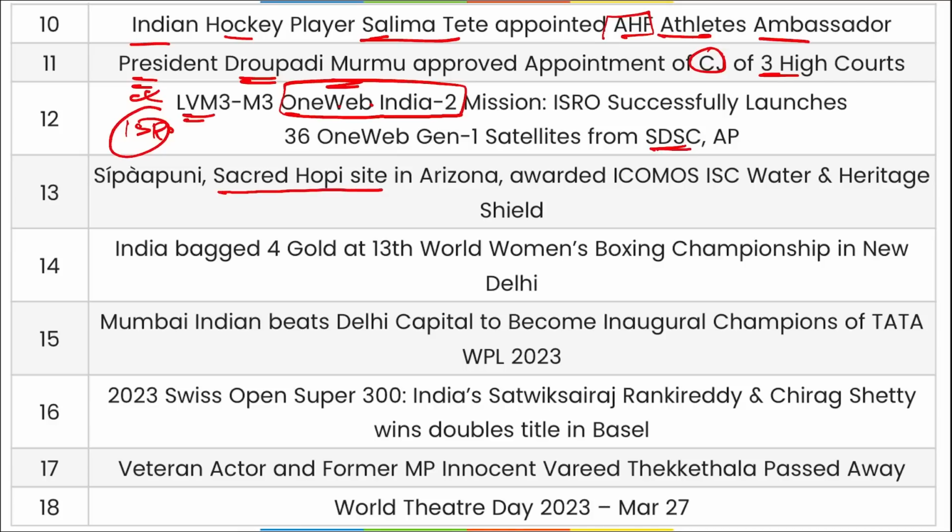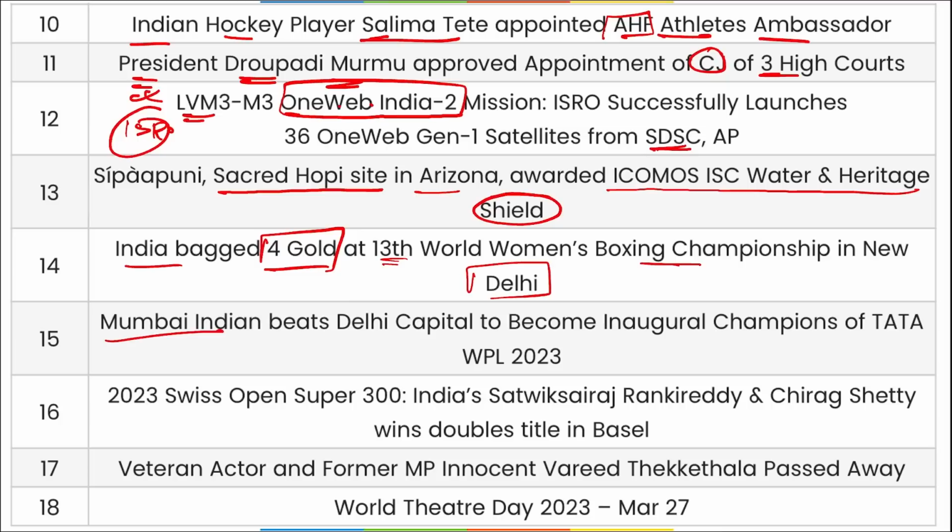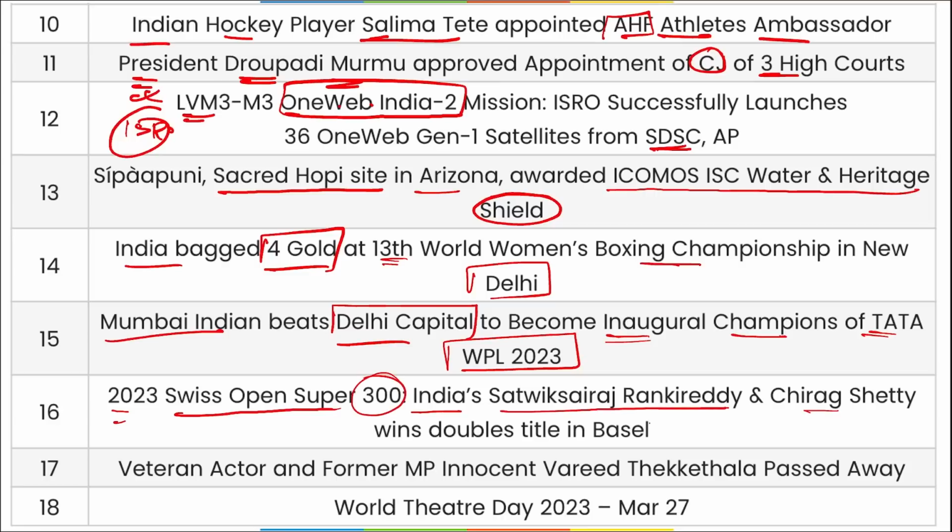Then Sacred Hopi site in Arizona awarded the ICOMOS ISC Water and Heritage Shield. India bagged 4 gold medals at the 13th World Women Boxing Championship held in New Delhi. Mumbai Indians defeated Delhi Capitals to become the inaugural champions of the Tata Women's Premier League 2023. 2023 Swiss Open Super 300, that is India's Satwiksairaj Rankireddy and Chirag Shetty have won this title, that is Swiss Open in 2023 that was held in Basel.